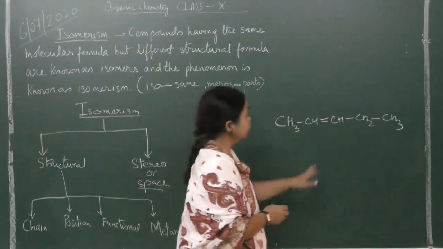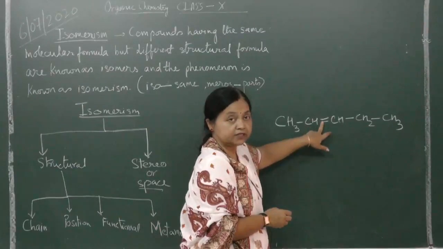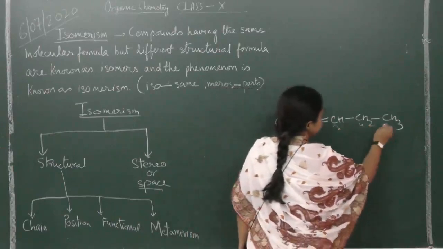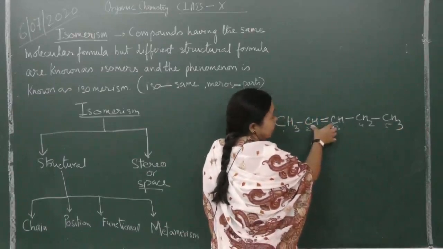There are 5 carbons with a double bond present, so it is pentene, and this is 1, 2, 3, 4, 5. So it is pent-2-ene, means the double bond is between 2 and 3.